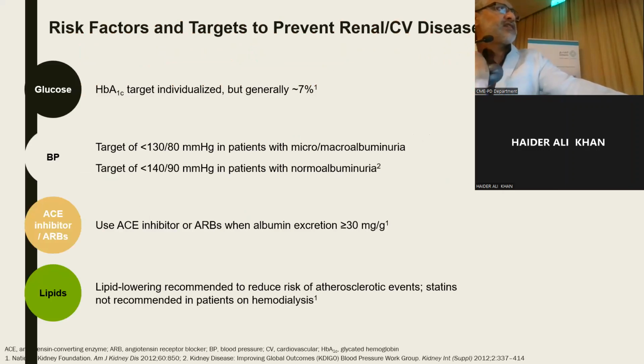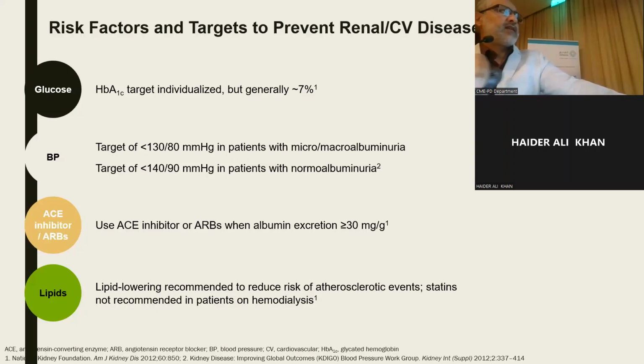The general scheme of management, as discussed before, is glucose reduction and maintaining an A1C target around 7, considering fragile and special populations, and it should be individualized according to the patient. Target blood pressure is less than 130/80 in patients with macroalbuminuria, or less than 140/90 in normal albuminuric patients.